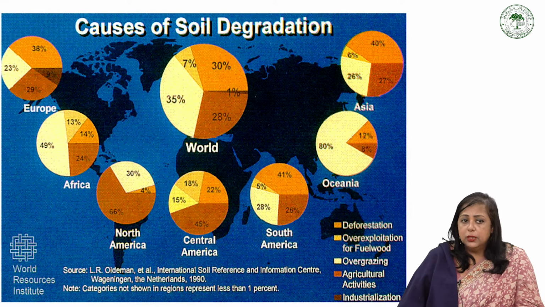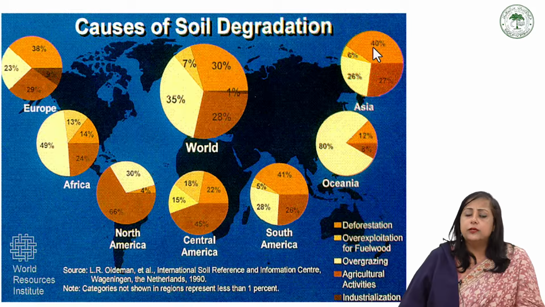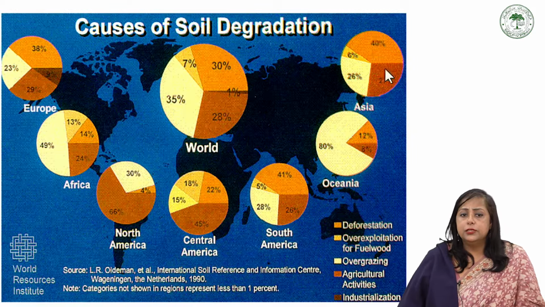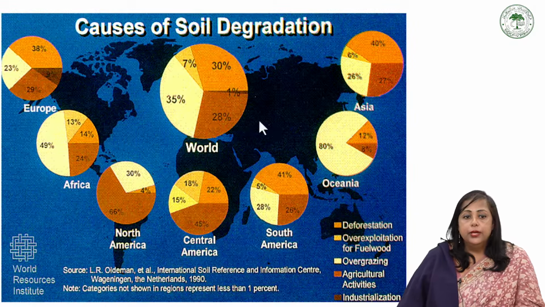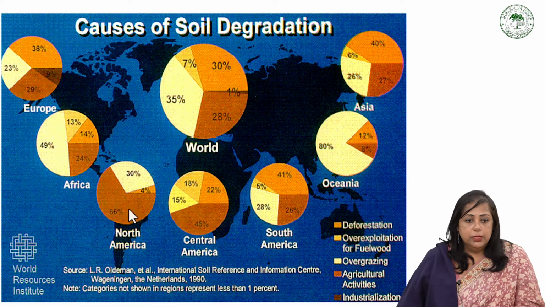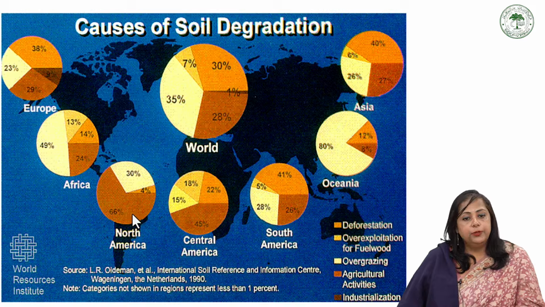These are the causes of the soil degradation in different areas. Like in Asia, the maximum is because of industrialization, and the second most important factor for soil degradation is the first, deforestation, and then after deforestation it is agriculture activities. In North America, it is industrialization, 4% agriculture activities and 30% overgrazing.